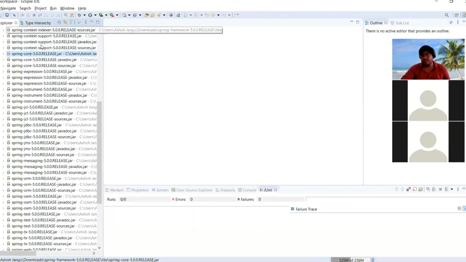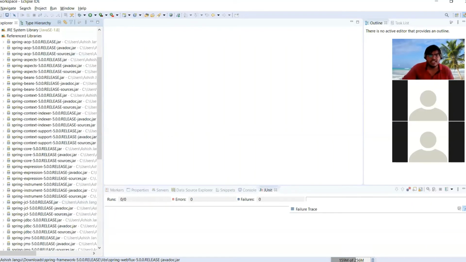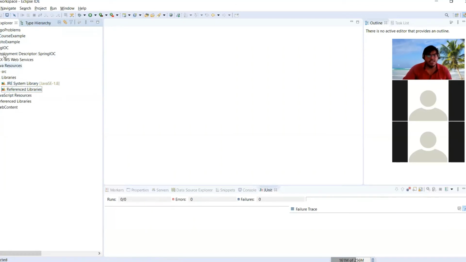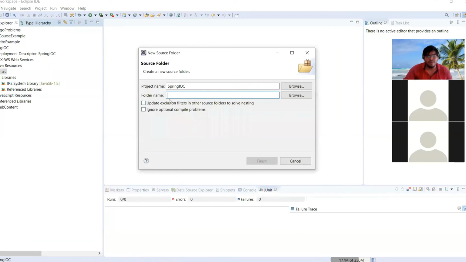But we have included everything, like Spring AOP, all the jars, even Spring Web Flux. So this is step one. We have to include all the jars. Now, step two is we have to create the configuration file. So let's create the source main Java folder. It's better to create the source main Java folder.